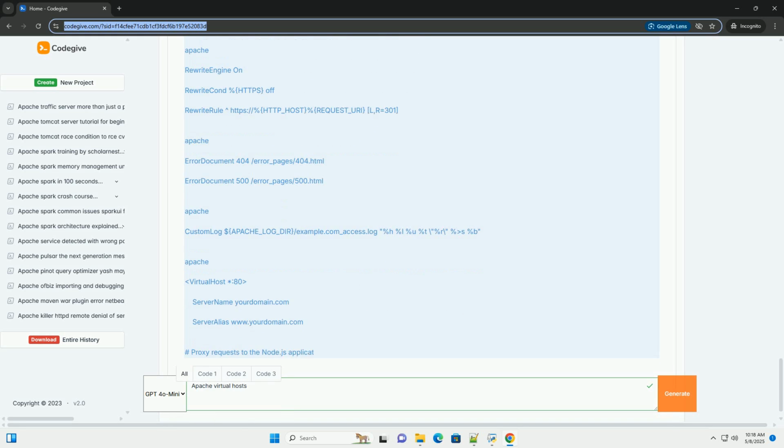7. Disable the default virtual host, optional but recommended. If you want to make sure your virtual hosts are the only ones being served, disable the default virtual host. On Debian/Ubuntu. 8. Test your Apache configuration. It's crucial to test your Apache configuration for syntax errors before restarting the server. If the output says Syntax OK, you're good to go. If not, carefully review your configuration files and fix any errors. 9. Restart Apache. Restart Apache to apply the changes.